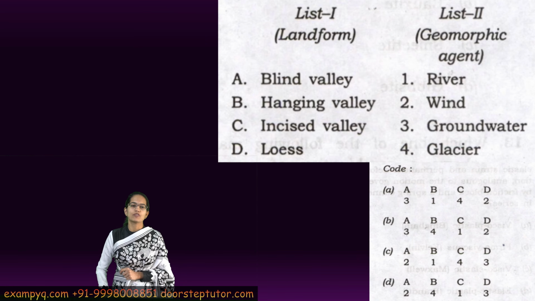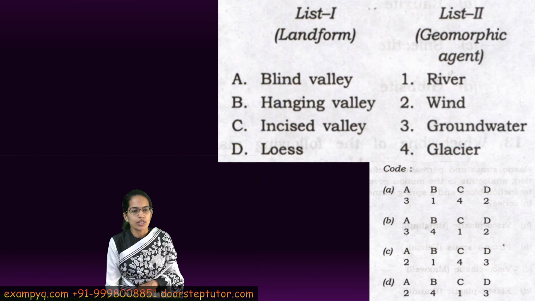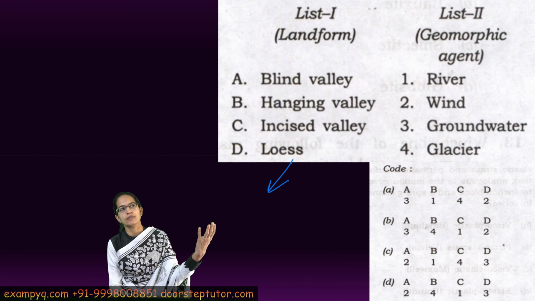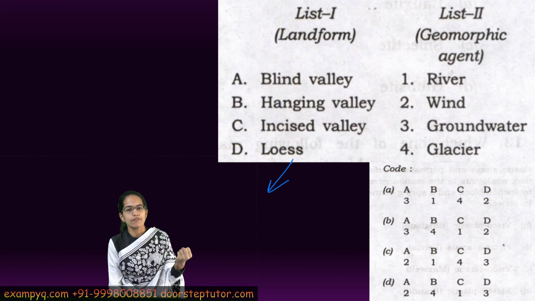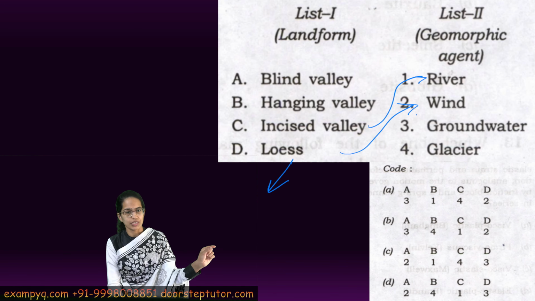The next is, which of the following landforms is related to which agent? Loess formation is seen in the desert areas, and therefore it is related to wind. So the agent here is wind. Incised valleys are again one of the very, very important phenomena related to rivers, which we have already seen.